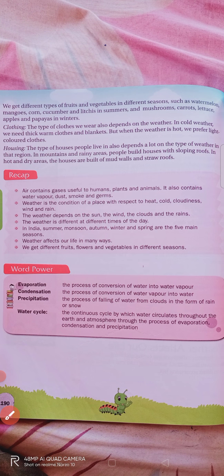And next comes clothing. Okay, so before going to clothing, we get different types of fruits and vegetables in different seasons, such as watermelon, mangoes, corn, cucumber, and lychees in summers, and mushrooms, carrot, lettuce, apples, and papayas in winters.